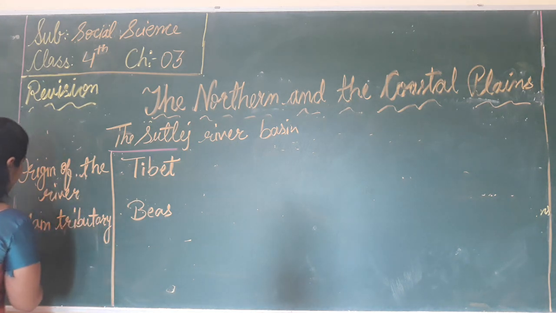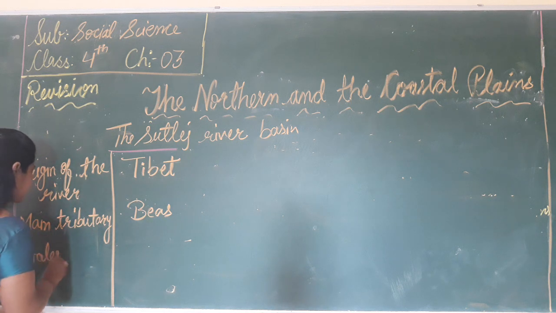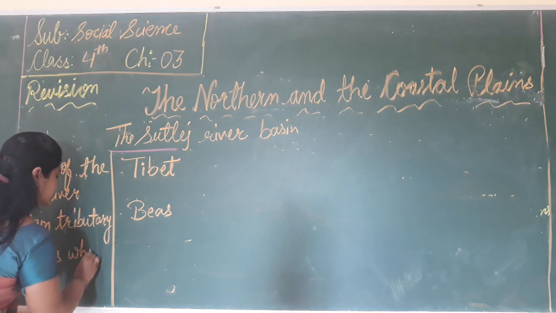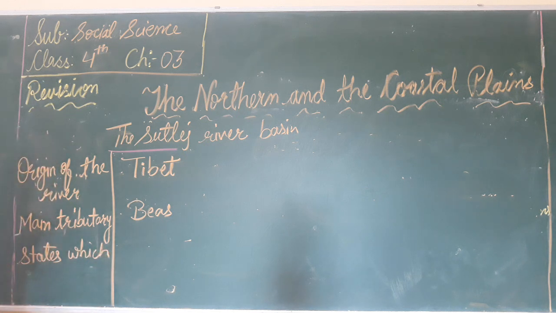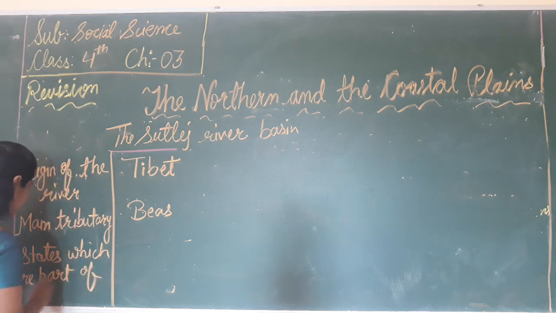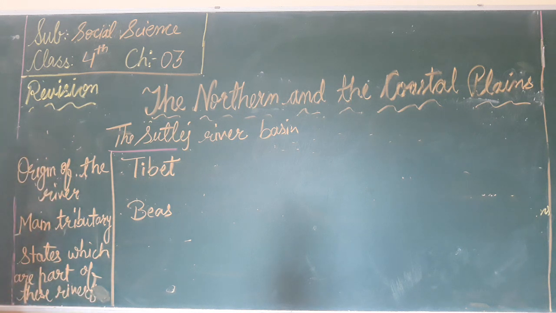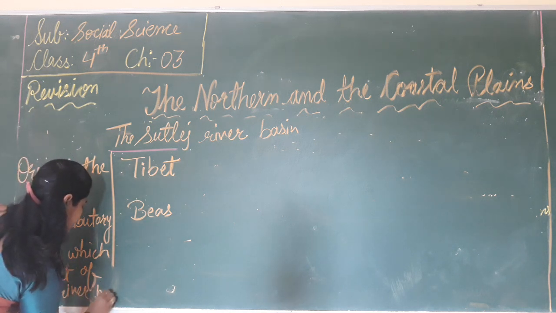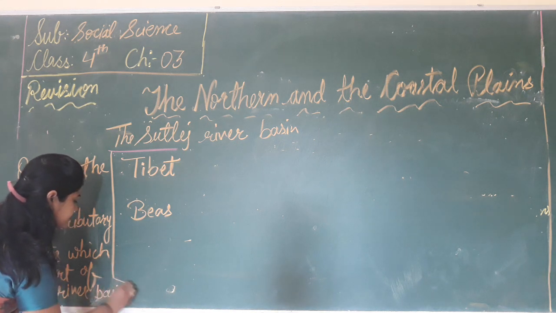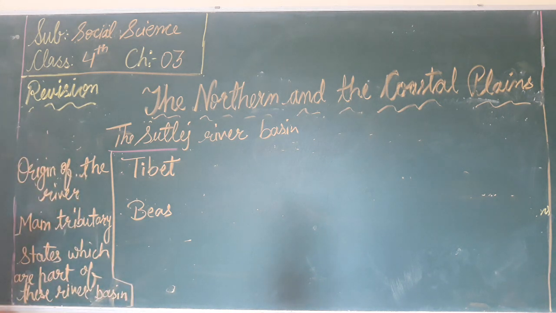States which are part of this river basin, that is, which states are part of this river basin?